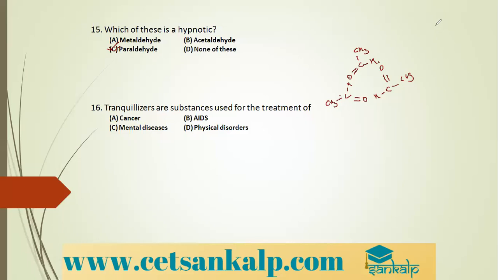Tranquilizers are the substances used for the treatment of mental diseases. Hence, these are also known as psychotherapeutic drugs. So which is the correct option? Tranquilizers are the substances used for the treatment of mental diseases. So option C is the correct option.